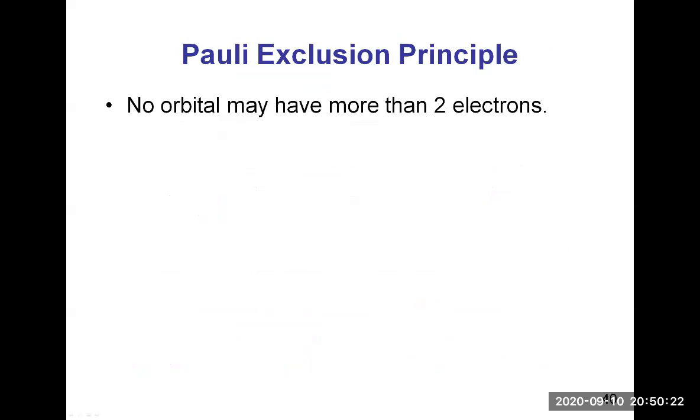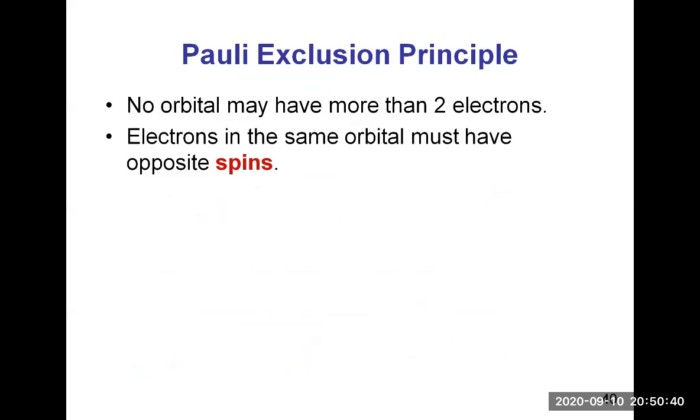So, what is the Pauli exclusion principle? It says that no orbital may have more than 2 electrons. So, in a given orbital, a 1s, a 2p, a 3d, you can only put 2 electrons at a time. And electrons in the same orbital must have opposite spins. So electrons have spins, and there are only 2 possible spins.